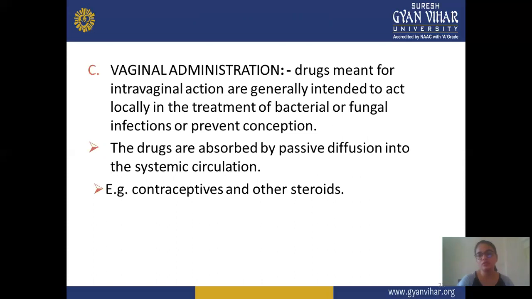Mainly this route is used for bacterial or fungal infection or to prevent this bacterial fungal infection, and drug administered on the vaginal route is absorbed by passive diffusion in the systemic circulation. Drug is mainly absorbed by passive diffusion mechanism, and drug directly reaches the systemic circulation. Examples of this category of drug are contraceptives and other steroids mainly used for the vaginal route.